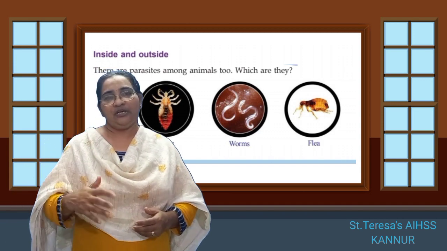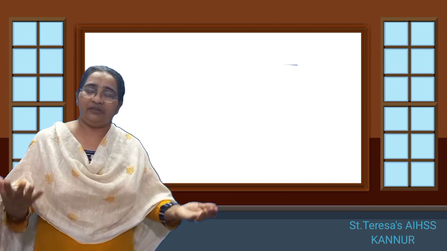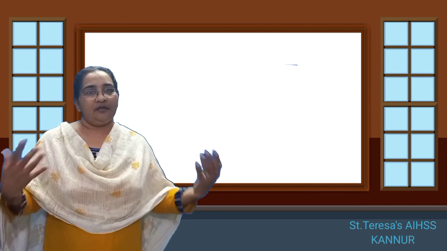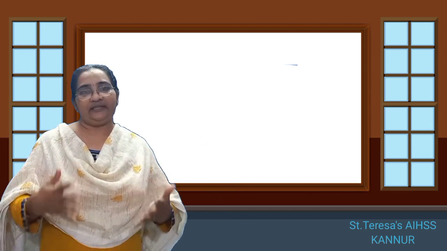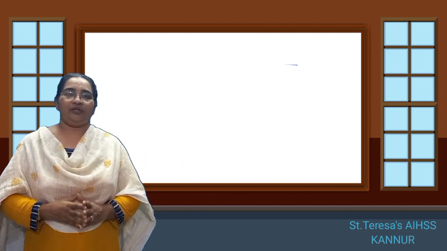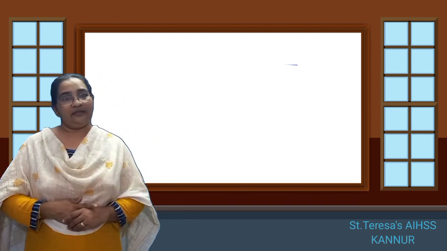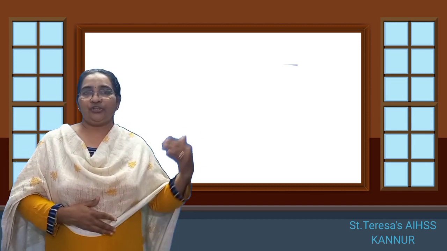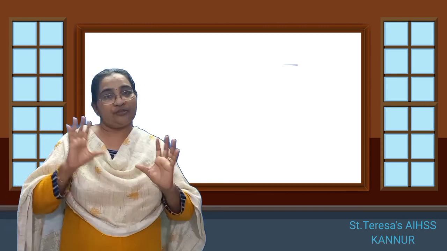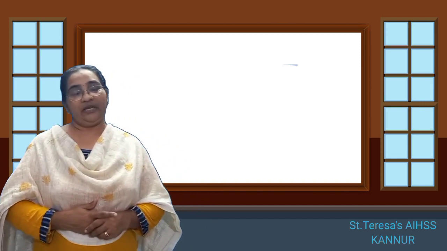They take the nutrition. If you have a worming problem, children, those who have a lot of worms in the stomach, whatever we give them to eat, what happens? They do not put on weight. So we know that they have a worming problem, so we give them a tablet. So these are also organisms which depend on other organisms for their food. There are small parasitic organisms which depend on other organisms for their food. Okay. Now,